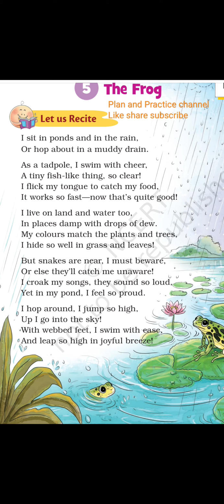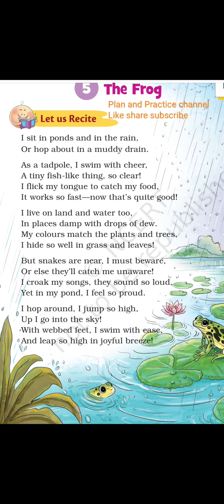in water. I flick my tongue to catch my food. It works so fast. Now that's quite good. So how does the frog eat? It flicks. It twists its tongue up and down, and it makes the tongue so long. It catches the food and immediately puts it into the mouth.